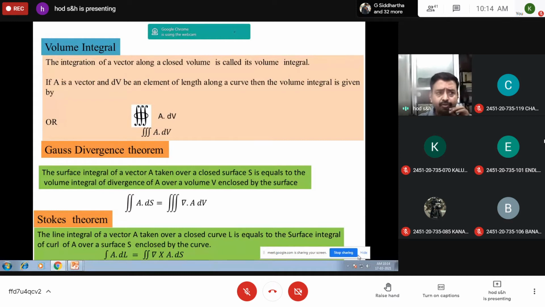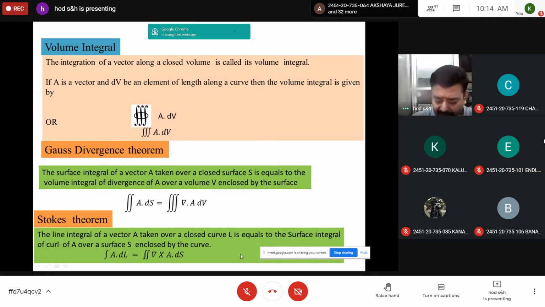Whenever you are doing Maxwell's equations, you should write this statement. Then only you will be getting full marks. So keep this in mind. This we are going to apply for solving the Maxwell's equations. Now, I think I stopped here in the last class.